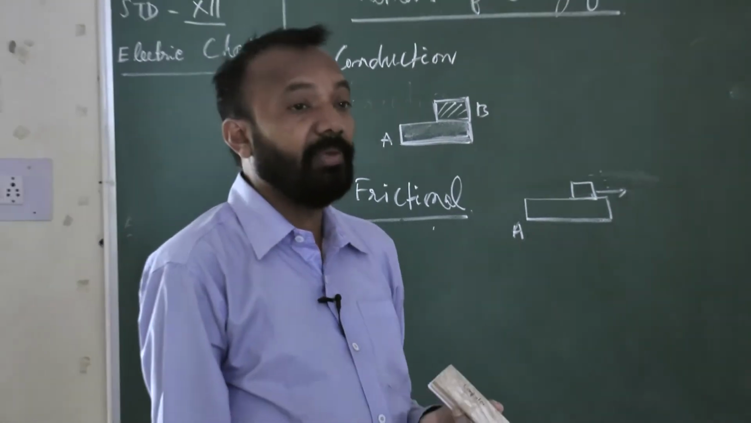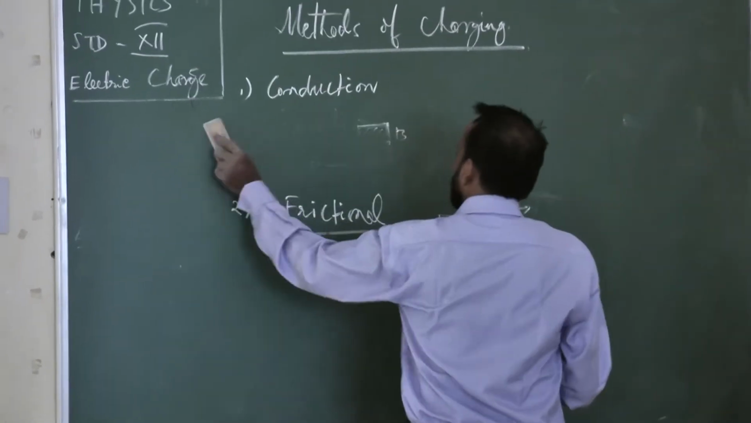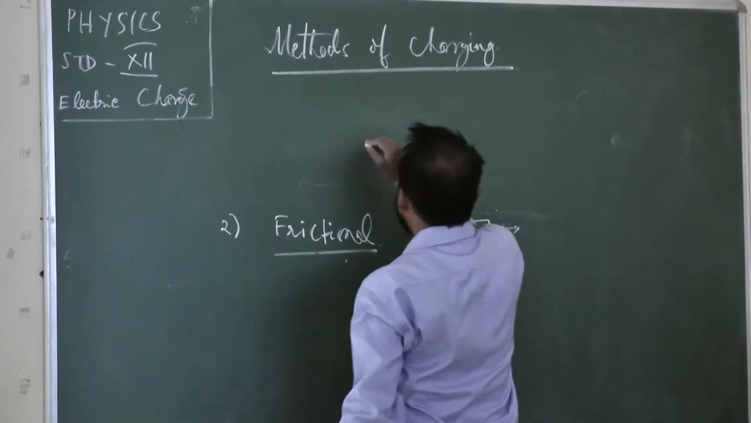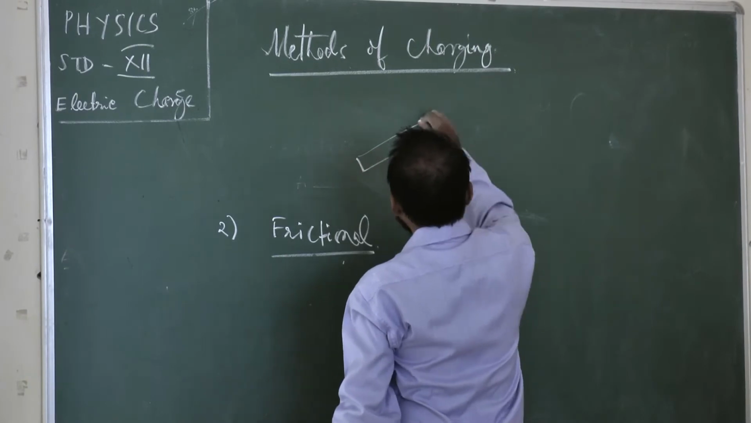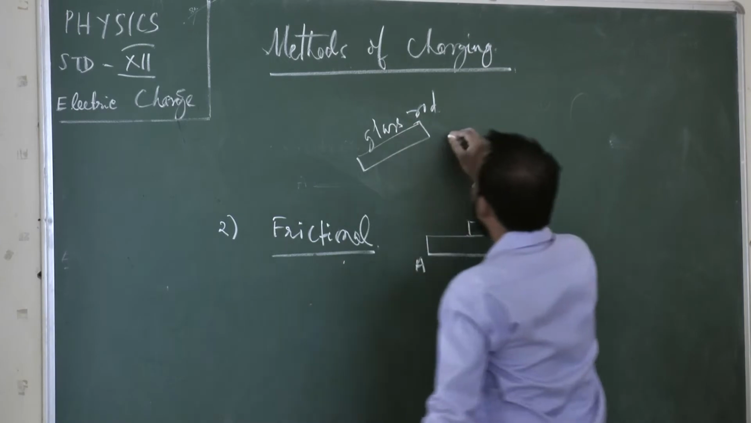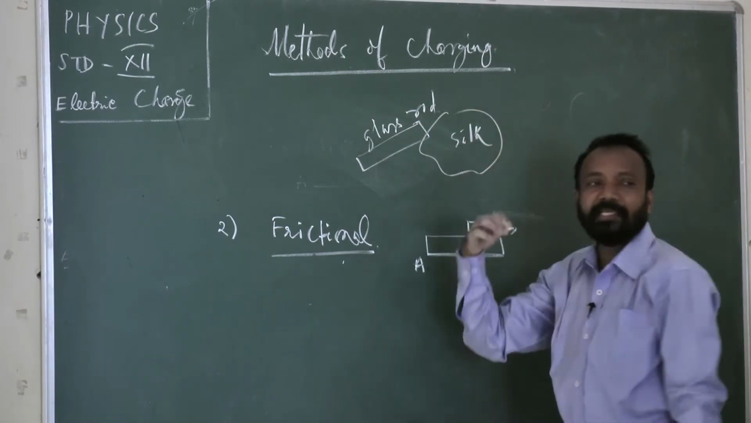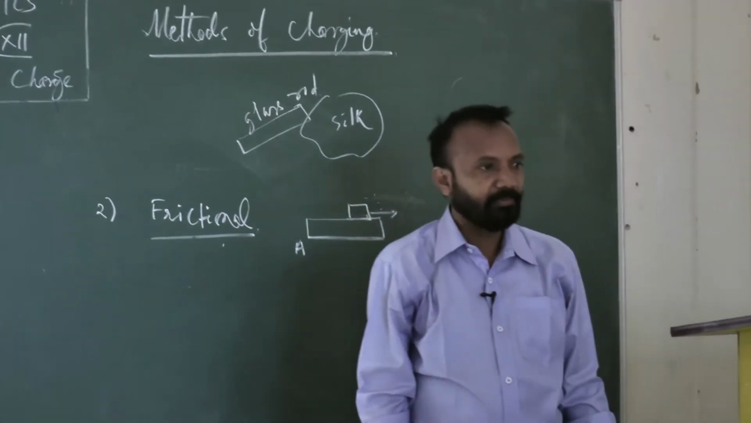So you see, if you consider one glass rod, suppose it is rubbed with a silk cloth. Rubbing is also sliding. Rubbing is also a friction.